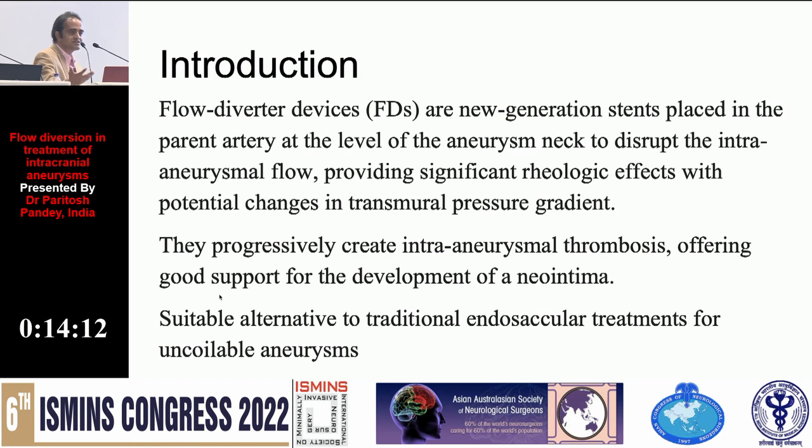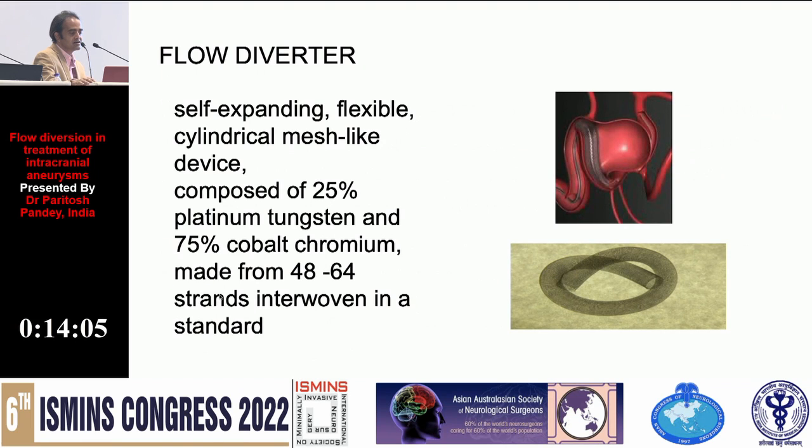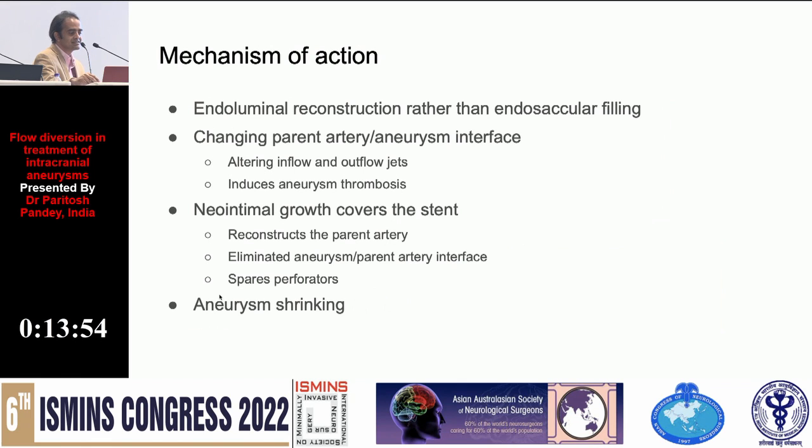So what they do is intra-aneurysmal thrombosis, and then after that there is a neointima. This is composed of 25% platinum tungsten and 75% cobalt chromium, made of 48 to 64 strands interwoven, and these are all braided stents. The main mechanism of action is endoluminal reconstruction rather than endosaccular filling, changing the parent artery aneurysm interface so that the inflow and outflow jets go away and induces aneurysm thrombosis.